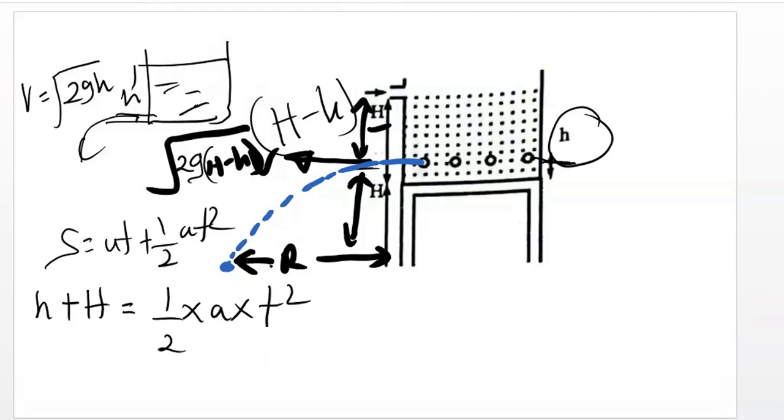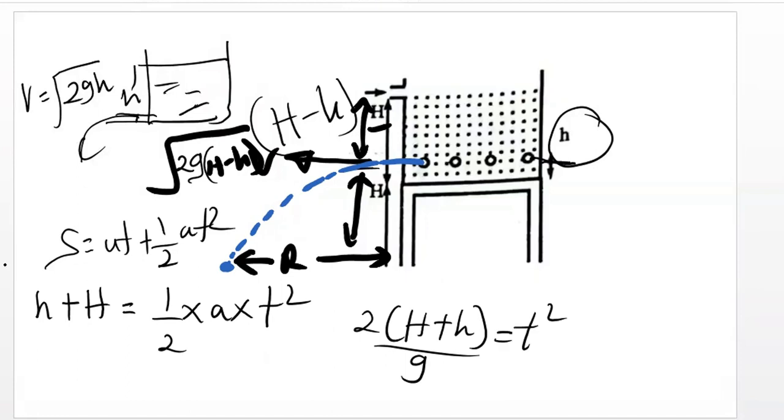So from this you can see the time will be t squared equals 2 into h divided by acceleration, which is gravity. From that we can find the range, because we have time now and we have the velocity now.